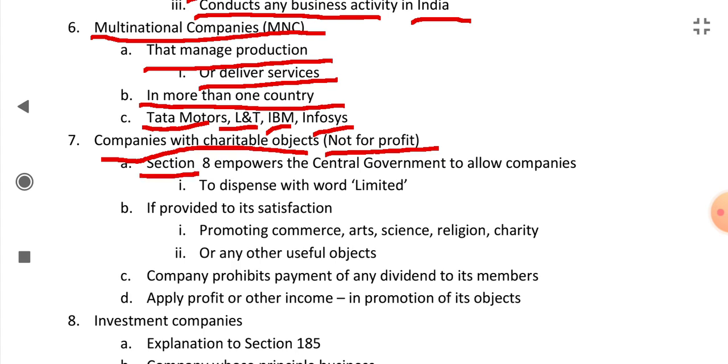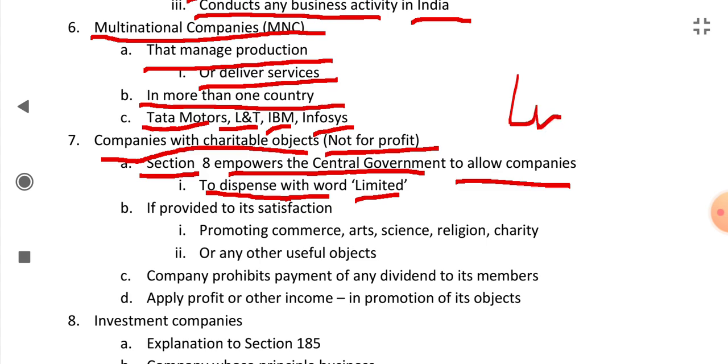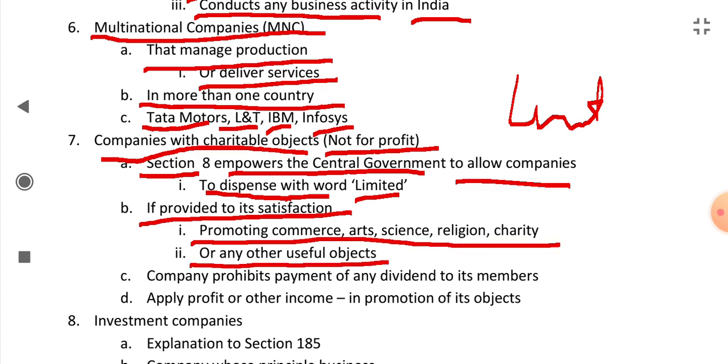Then there are companies with charitable objects, not for profit. Section 8 empowers the central government to allow these companies to dispense with the word limited. The central government can allow that the company need not add the word limited after its name, if it is satisfied that these companies are promoting commerce, arts, science, religion, charity, or any other useful object.